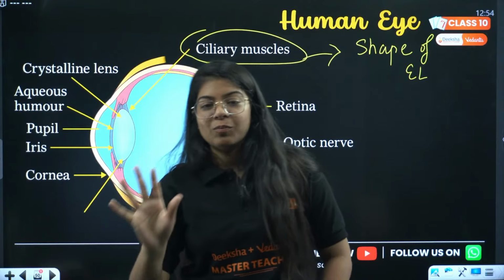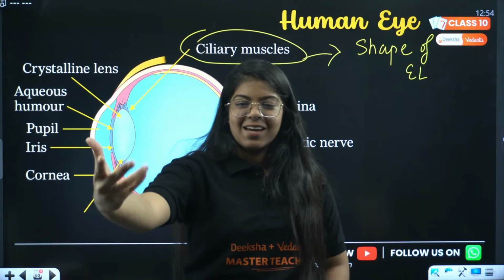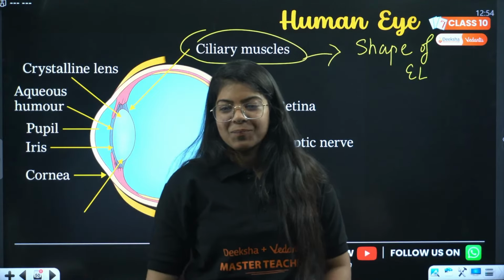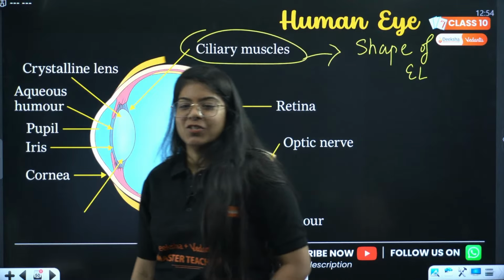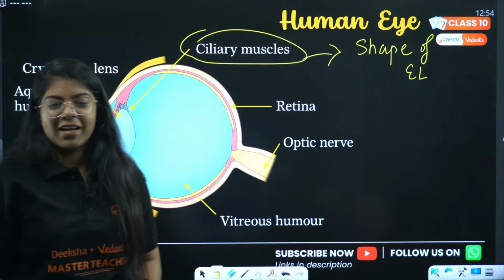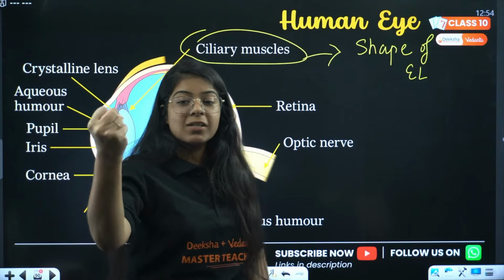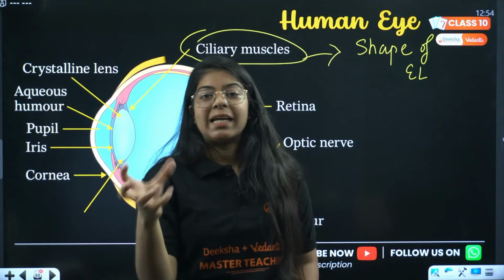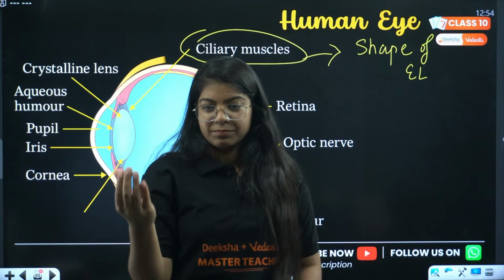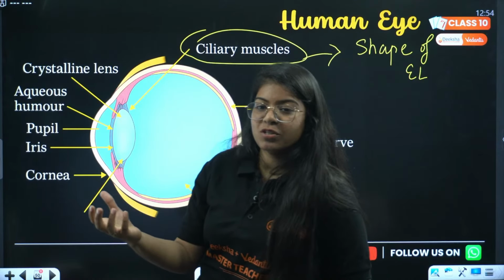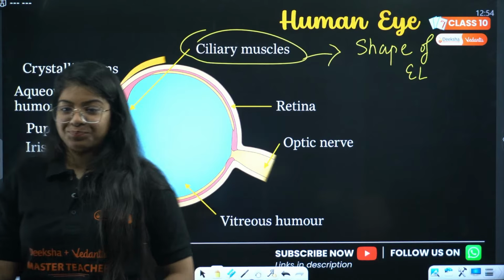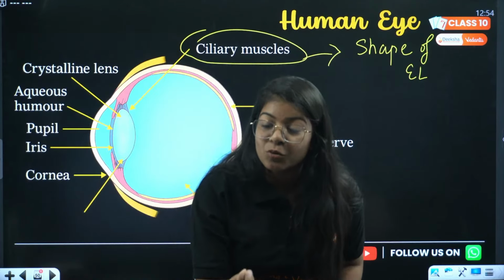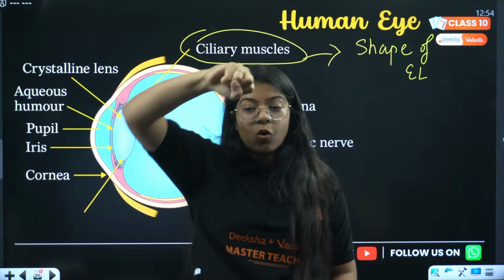Which part of the human eye is responsible to maintain the shape of the eye? Pupil? Vitreous humor, Sharma ji is saying. Very good. Not pupil, listen to the question carefully. Sudhanshu and Divyanshu are also saying vitreous humor. Great. It is vitreous humor, to maintain the shape of the whole human eye.